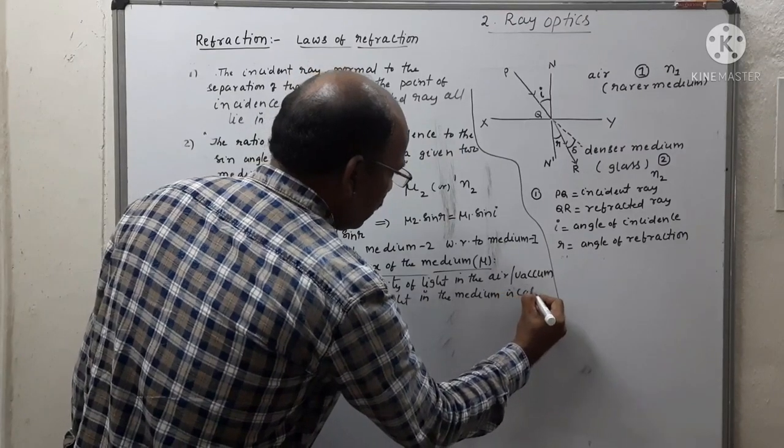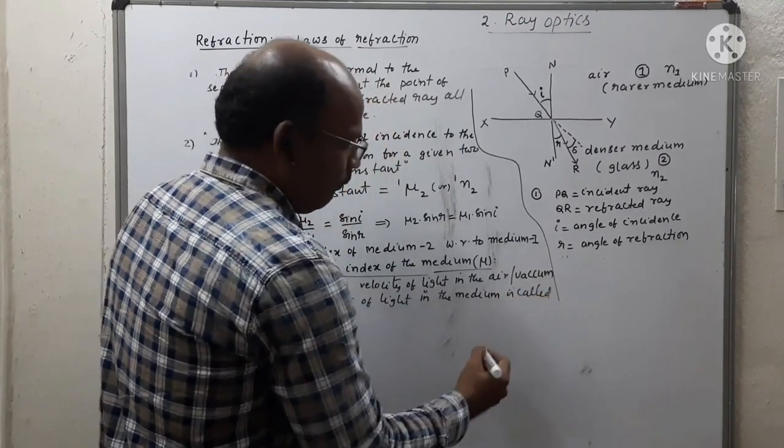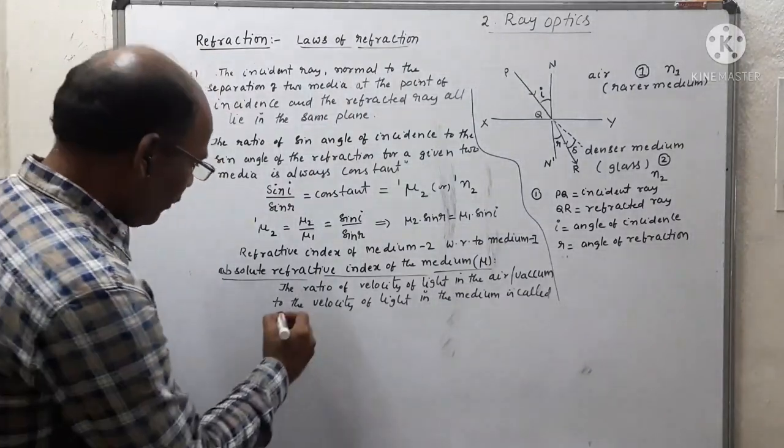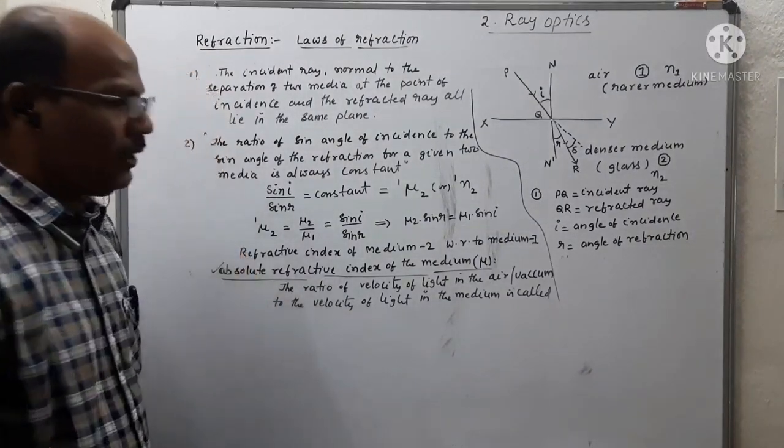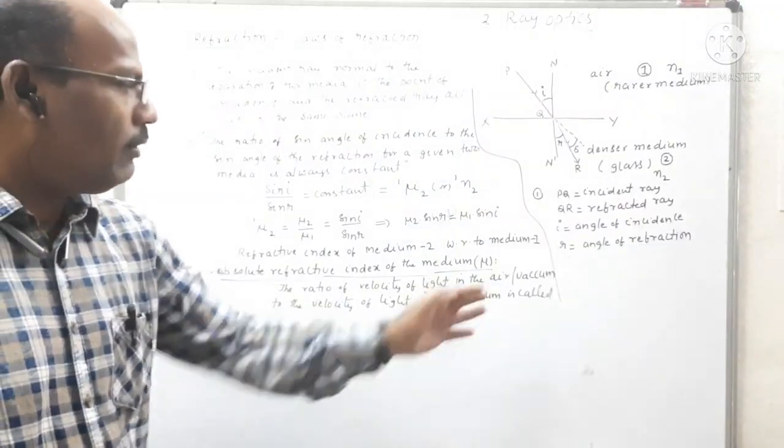It is called the absolute refractive index of the given medium.